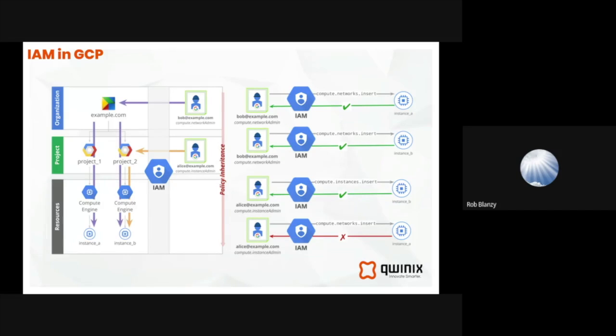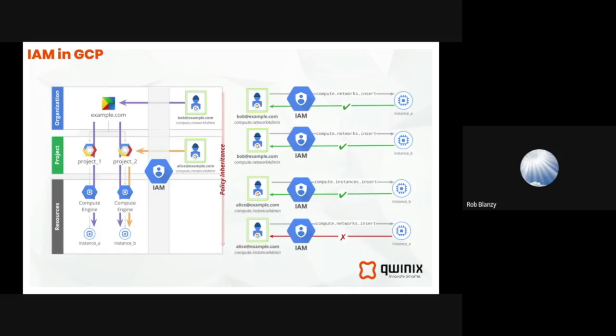So this is a good example from Google, which kind of shows how policies are in place in GCE. You kind of see where we're at in example.com. We've got good old Bob at example.com having a good time in our space. So as we put these policies at the organization, project, and even down to the resource level, we can control what Bob has the ability to do.